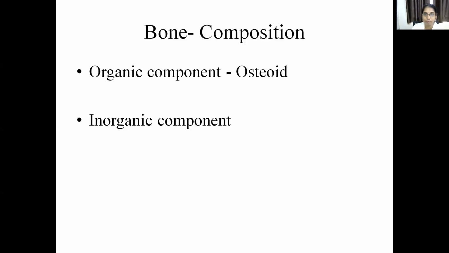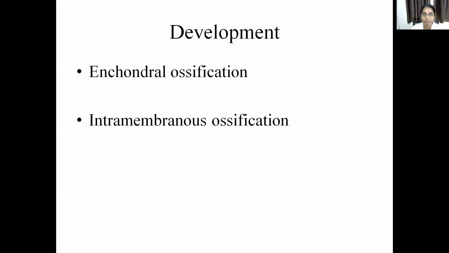So, organic and inorganic components. The organic component is formed by the osteoid. Osteoid is mainly composed of collagen, and other than the collagen, glycosaminoglycans and other small proteins are also present. The inorganic component is a mineral component formed by calcium hydroxyapatite.